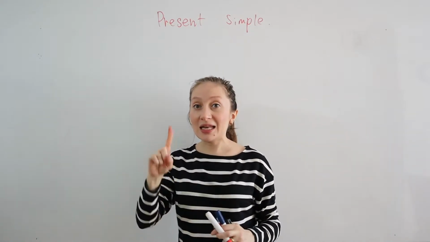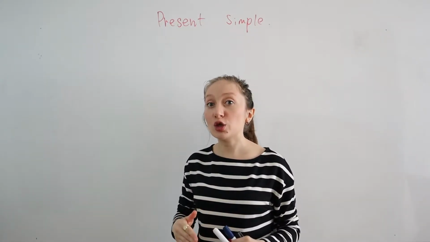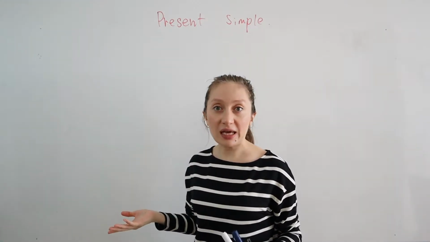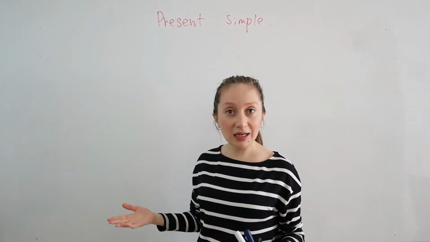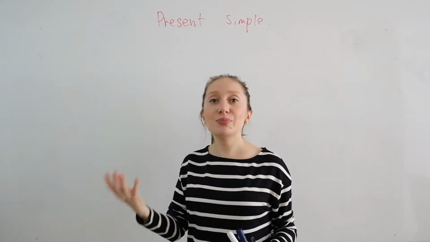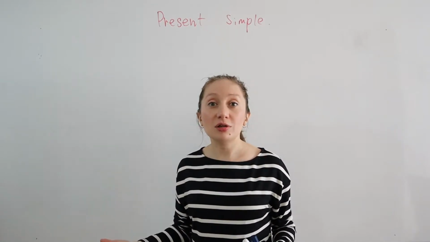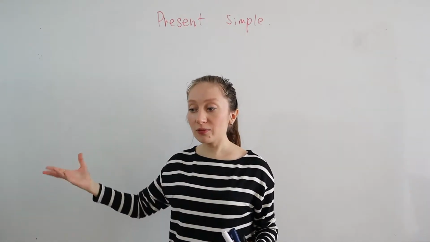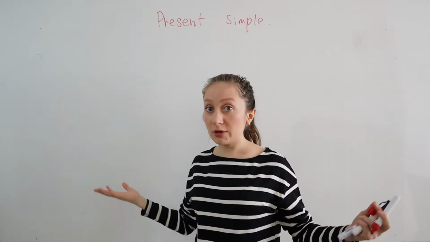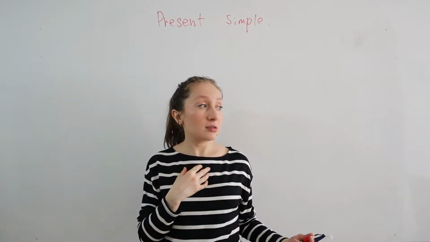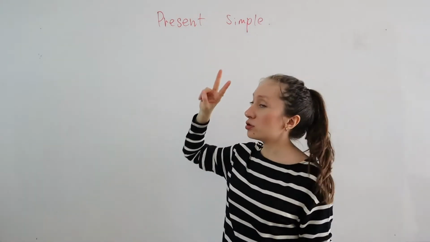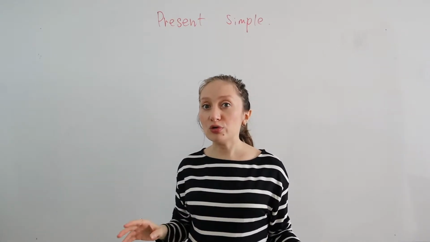So we use this, number one, when we talk about regular repeated action, for example, I go to school every day. I play football every Friday, right? And number two, we use present simple when we talk about simple fact or some information that you give to another person, right? For example, I like summer. I am a manager. I love reading books. My favorite color is red color, right? So some information. So two cases, basic, when we use present simple.